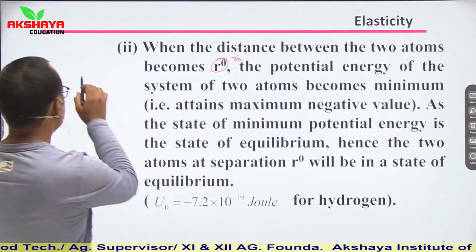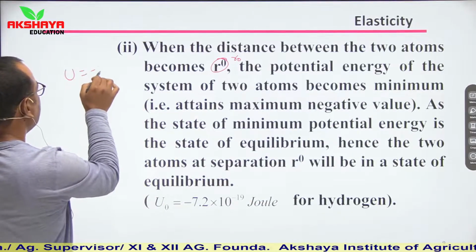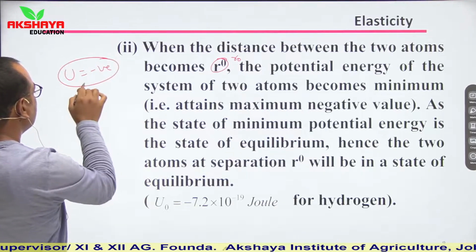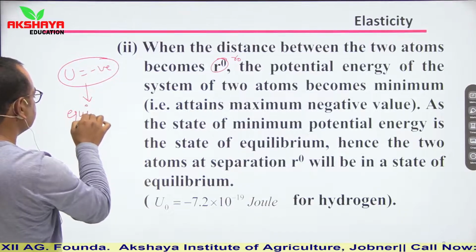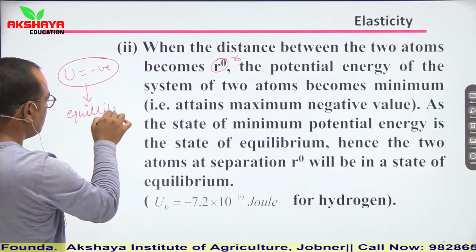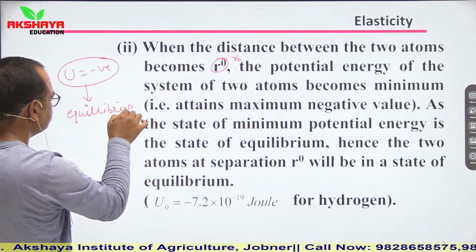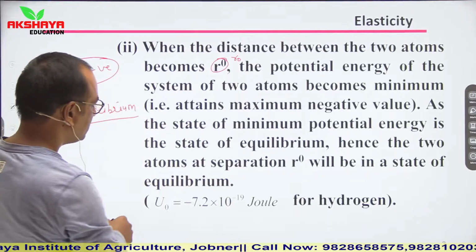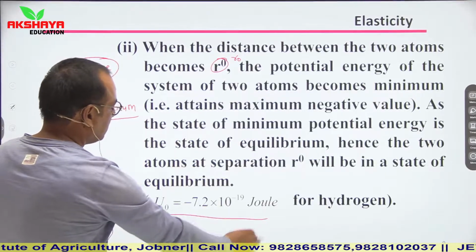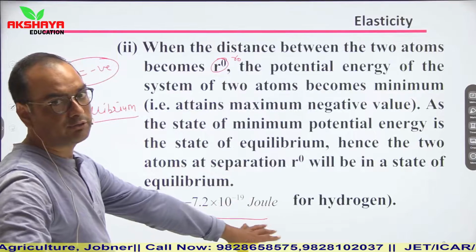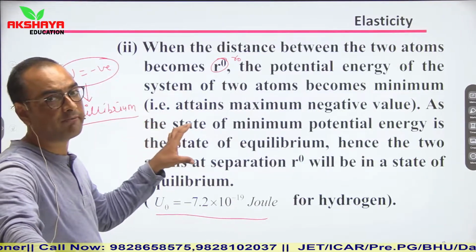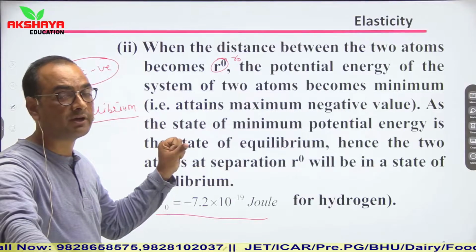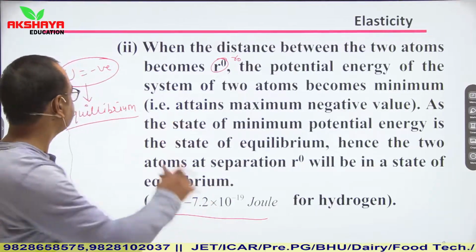If the potential energy is negative, then it shows stability, or you can say equilibrium condition. Clear? So this is the potential energy for hydrogen. We need not memorize these values. We have to simply keep in mind the concept of potential energy and equilibrium condition for different interatomic forces.